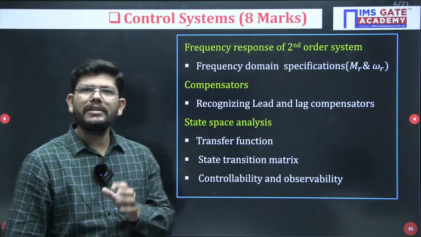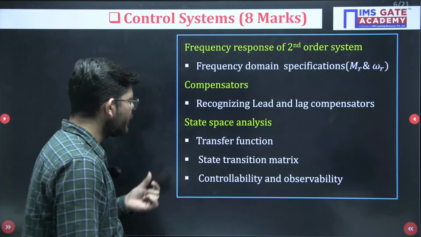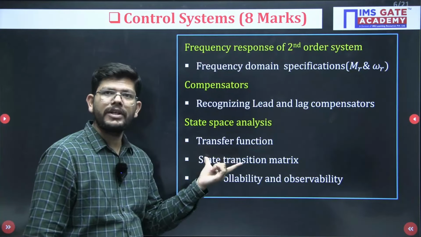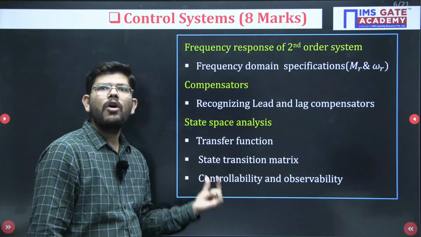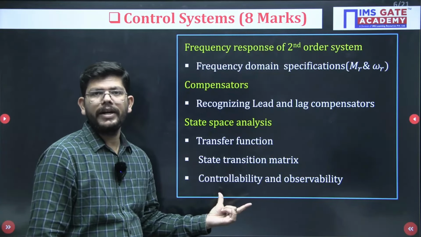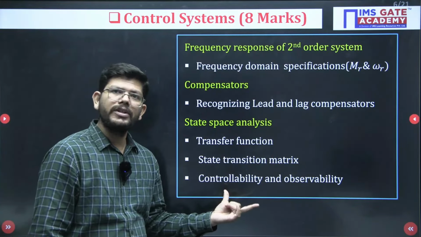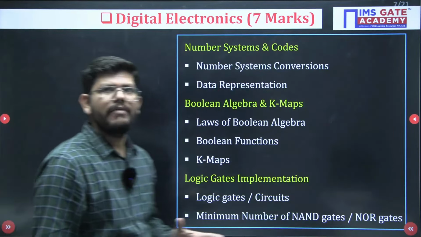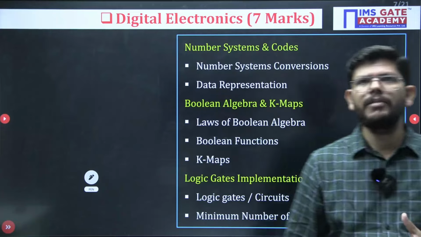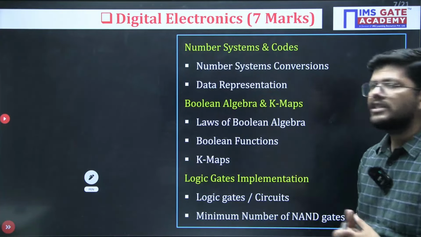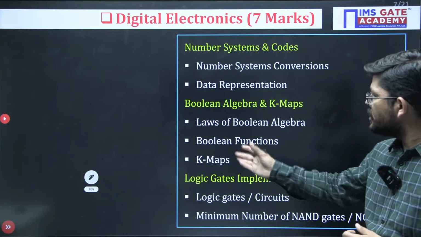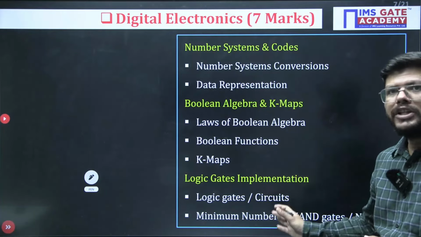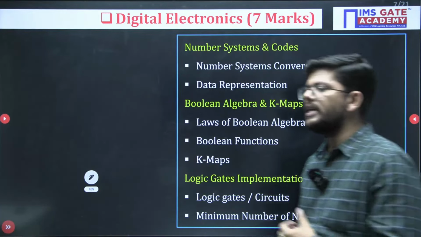State space analysis, an easy topic. So you can get to calculate the transfer function, state transition matrix, or controllability and observability related questions you may see in the exam. Okay. Then when it comes to digital, average weightage is around 7 to 8 marks. Important topics are number system conversion, Boolean function and K-map, logic gate, okay, specifically XOR and XNOR gate.